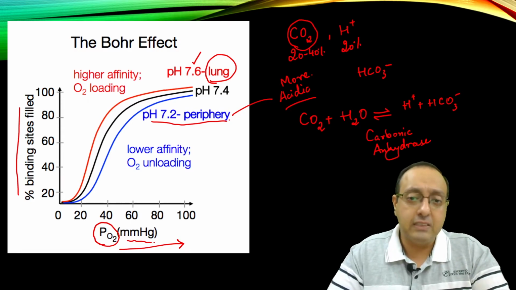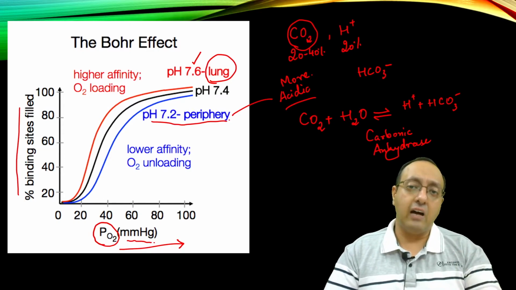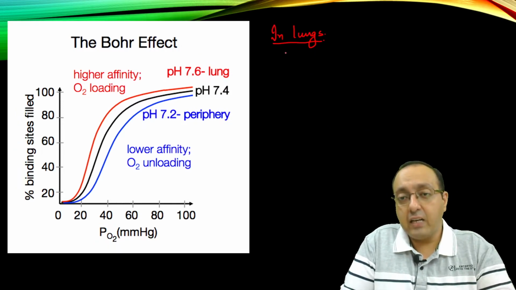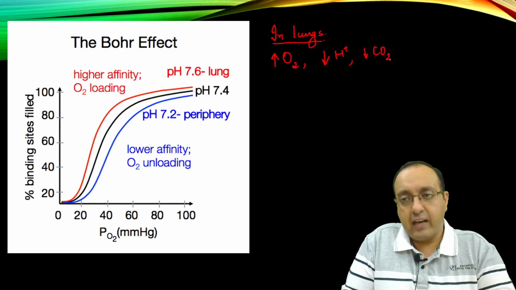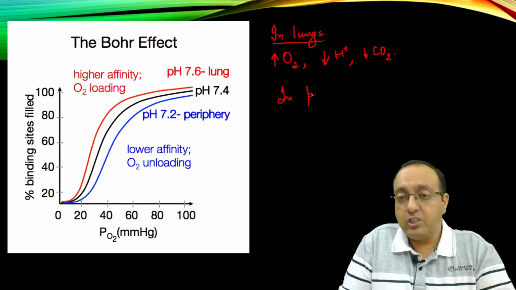Now, due to this difference in pH between the lungs and the tissues, what happens in the lungs is there is a high amount of oxygen and very low amounts of protons, so less acidic atmosphere, and low amounts of carbon dioxide. In peripheral tissues, the condition is the opposite.